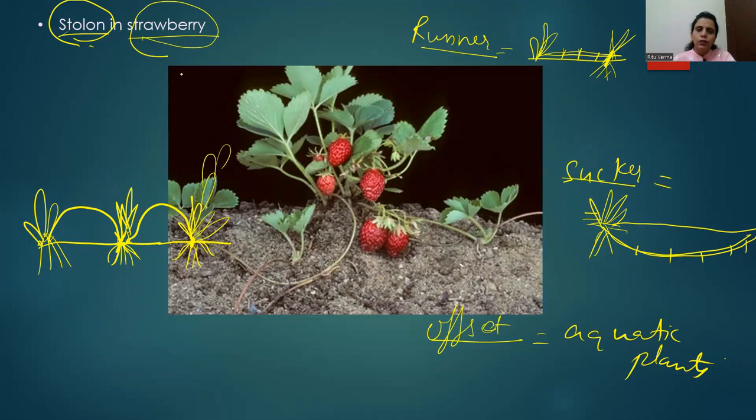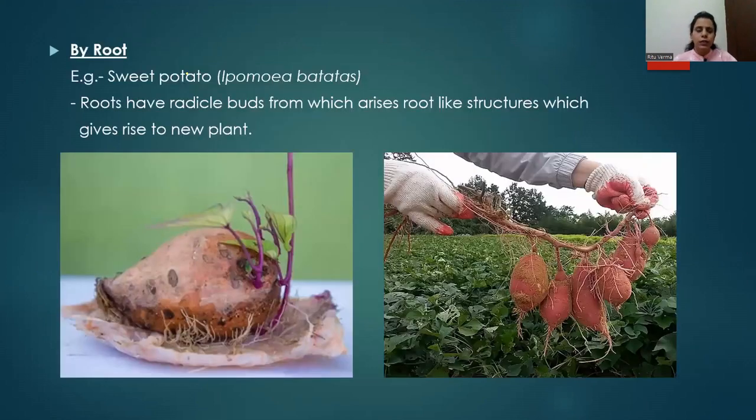A stem is one of the vegetative parts of the plant. Apart from stem, we also have root and leaves. So let's discuss root. Vegetative propagation can also take place with the help of root. The best example of root is sweet potato. The botanical name of sweet potato is Ipomoea batatas.